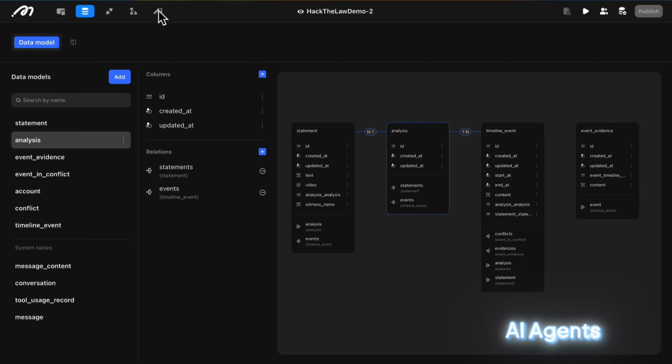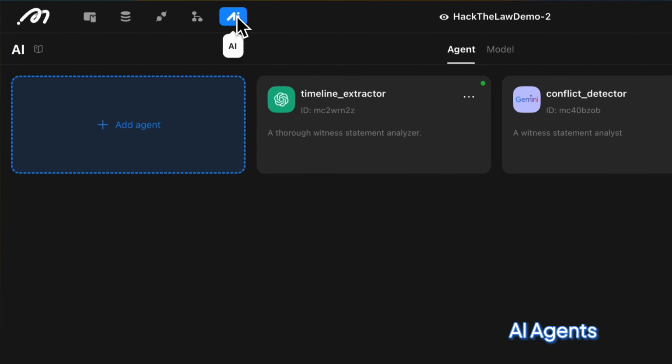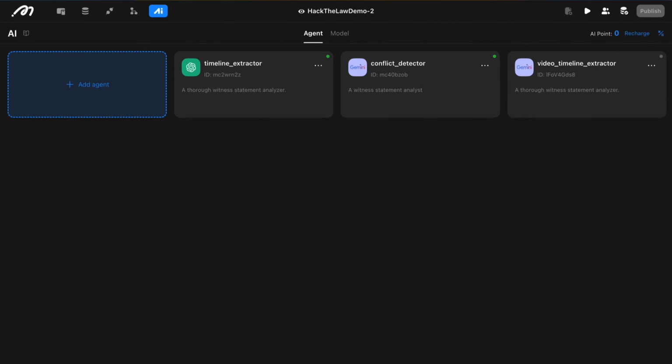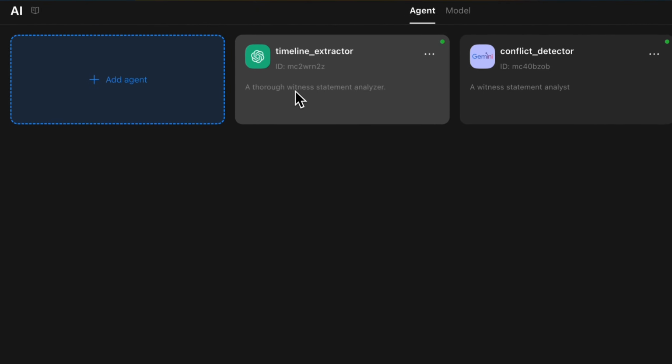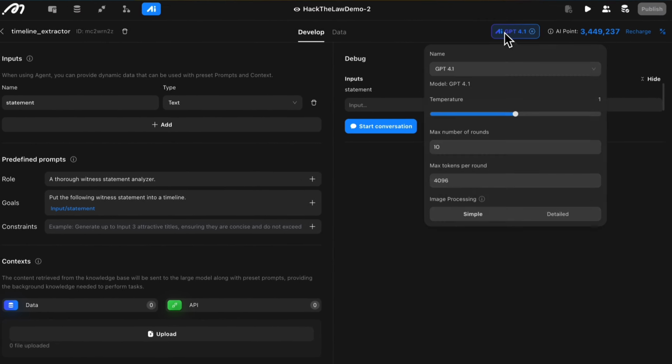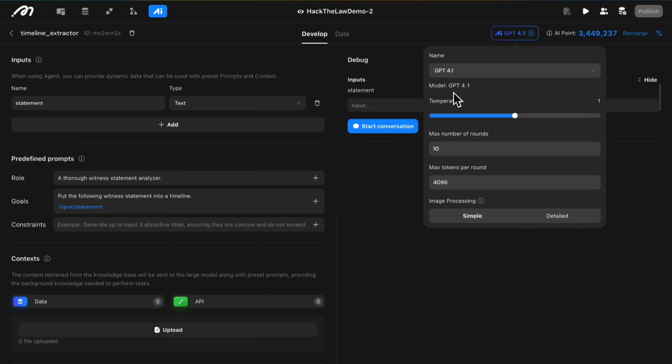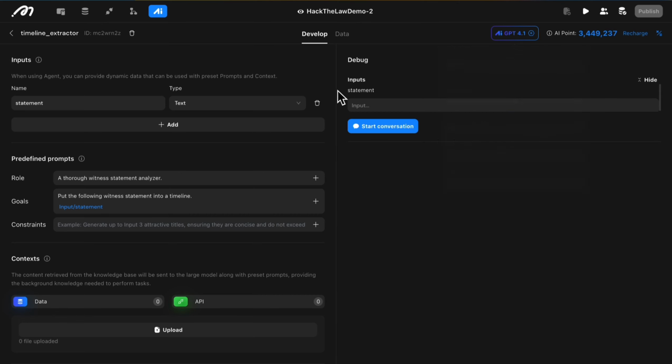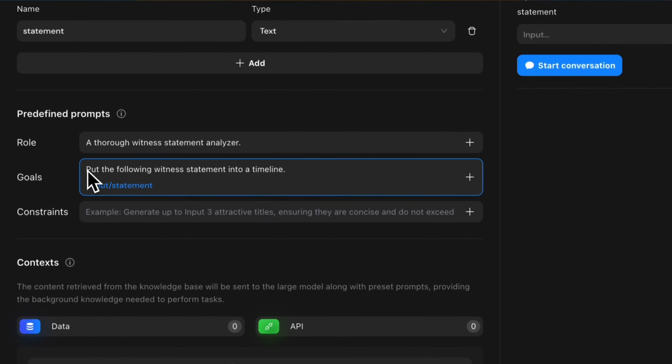We use 2 AI agents, each powered by a different large language model to handle distinct tasks. The timeline extractor, powered by GPT 4.1, reads each statement and extracts individual events, timestamps, and speaker details.